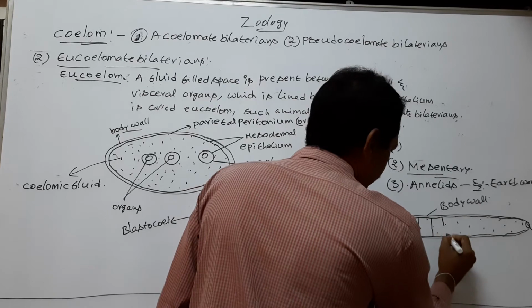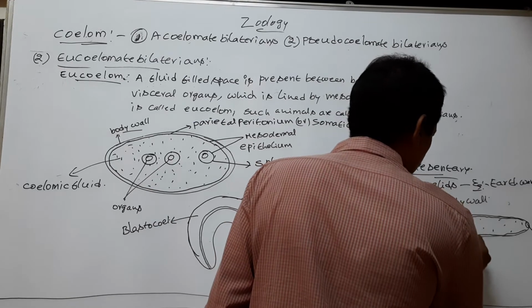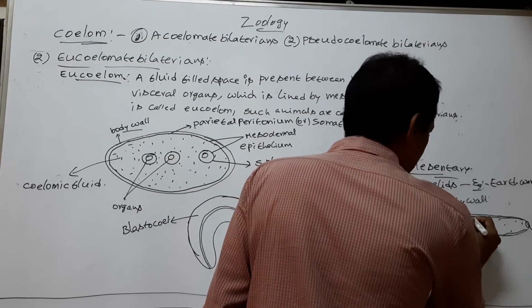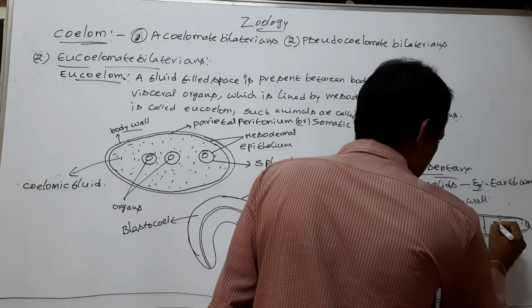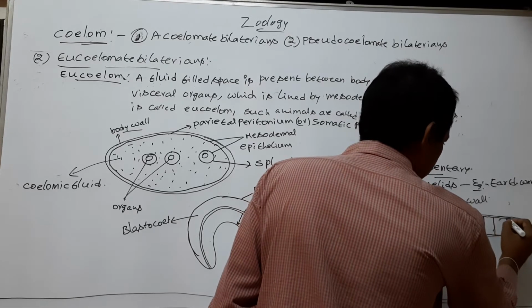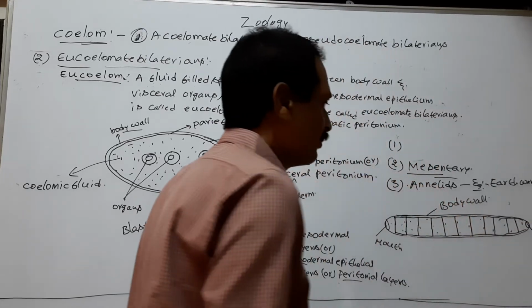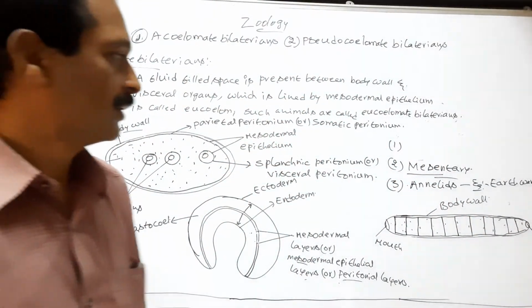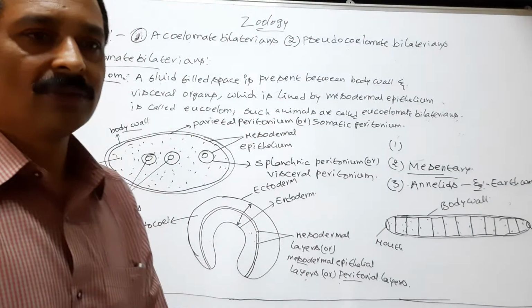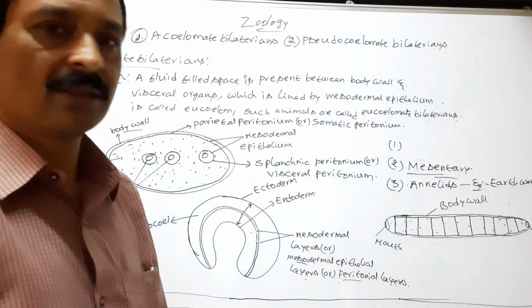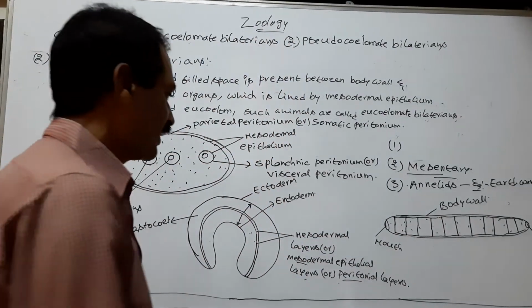So the coelom of the annelids, or earthworm, is divided into small chambers or compartments by the dorsal mesentery and ventral mesentery.